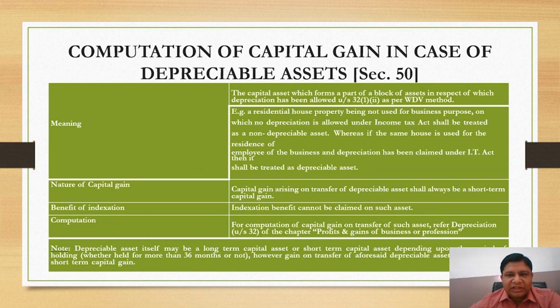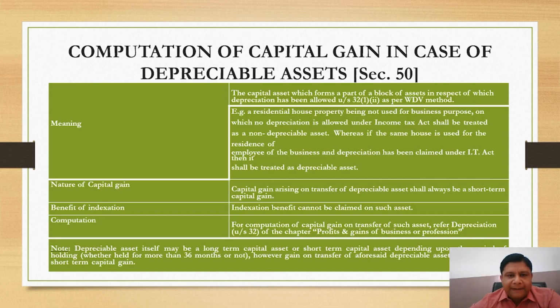Now, computation of capital gain in case of depreciable assets. So, what are depreciable assets? Example, a residential house property not used for business purpose, on which no depreciation is allowed under Income Tax Act, shall be treated as non-depreciable asset. Whereas if the same house is used for the residence of employee of the business and depreciation has been claimed under Income Tax Act, then it shall be treated as depreciable asset.